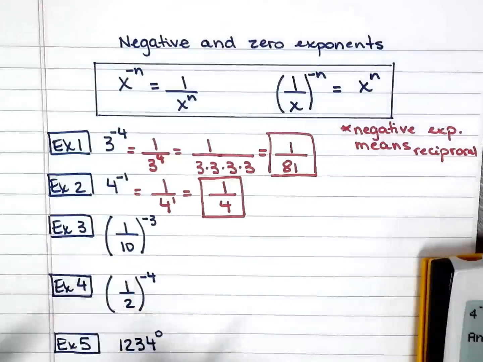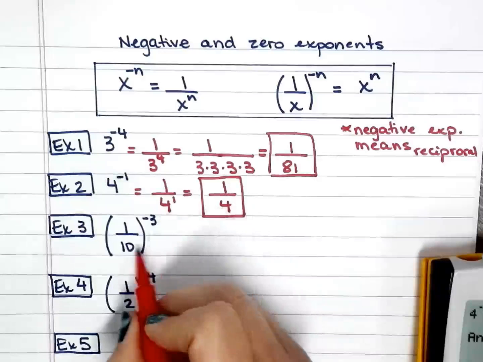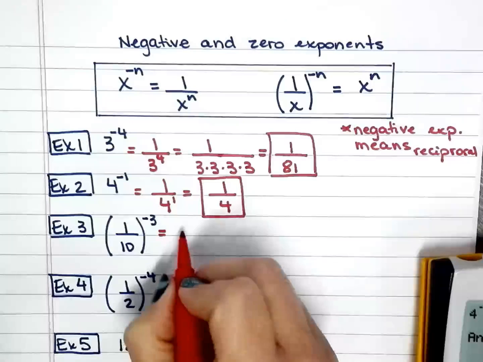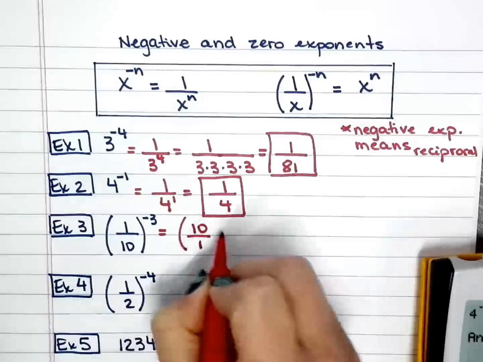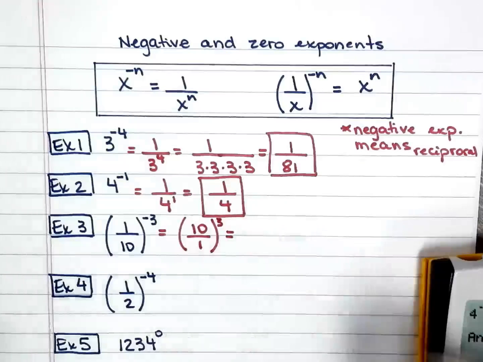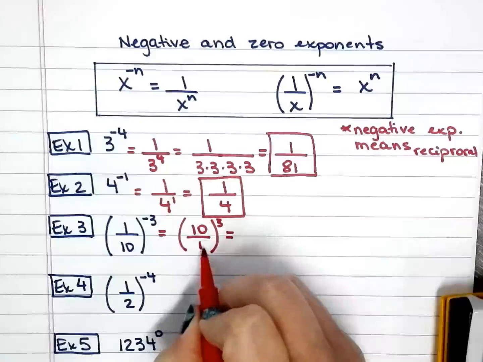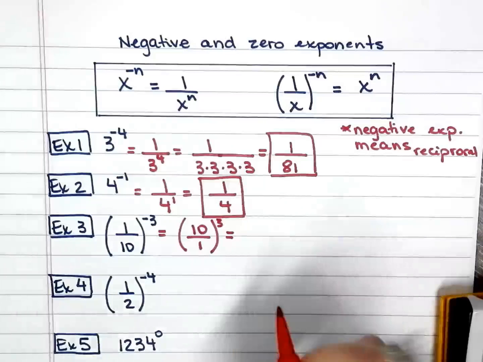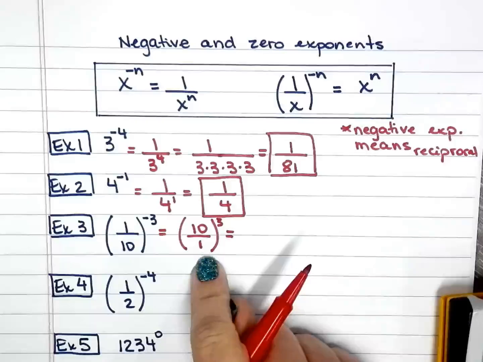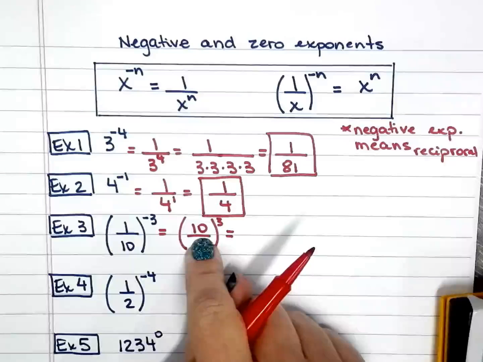Now I have a fraction with a negative exponent. Negative exponent means reciprocal, so I will rewrite this upside down, and then it loses the negative. So 10 over 1 to the 3rd power means 10 over 1 times 10 over 1 times 10 over 1. But every whole number is also over 1, so I can simplify that. This over 1 can just go bye-bye.